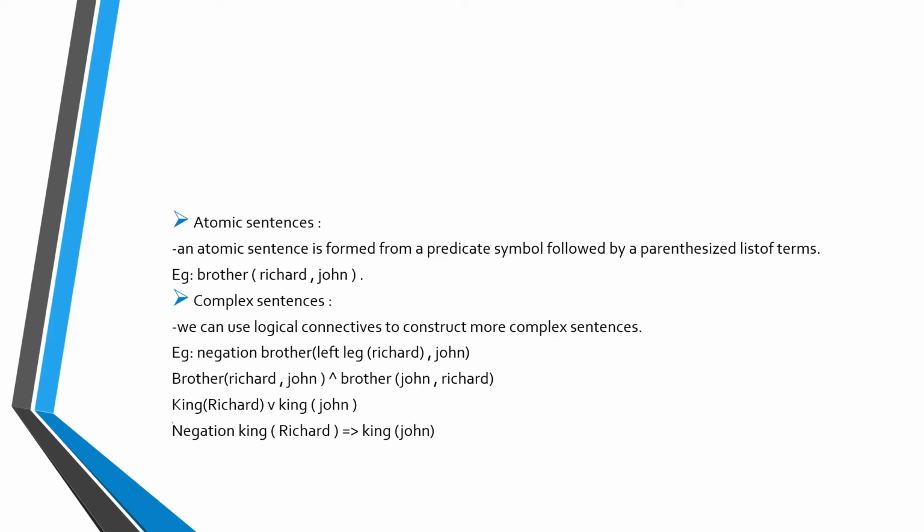For complex sentences, we use negation to construct more complex sentences, and we use negation symbols. For example, negation Brother(LeftLeg(Richard), John). Then next, Brother(Richard, John). Then Brother(John, Richard).